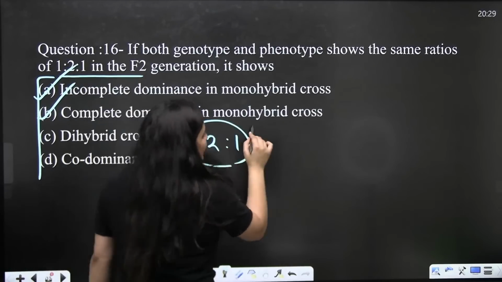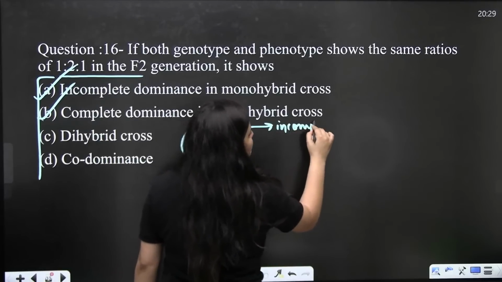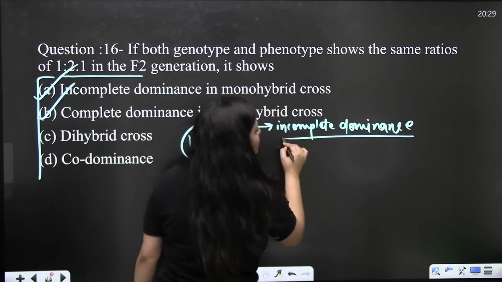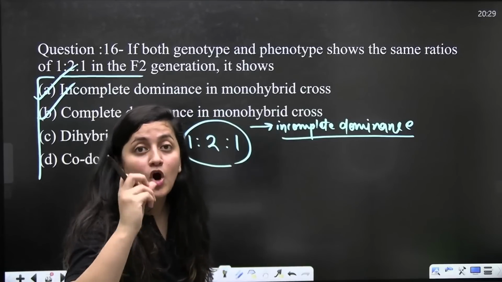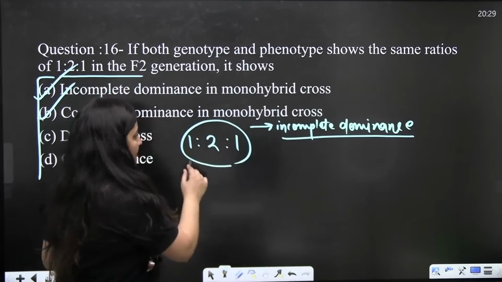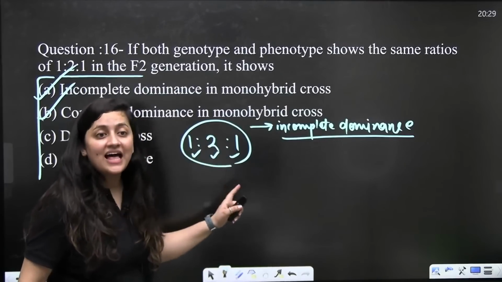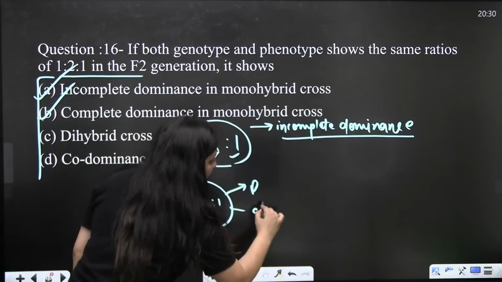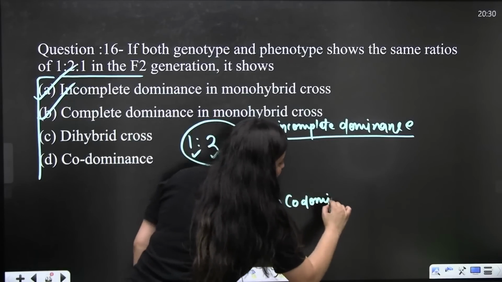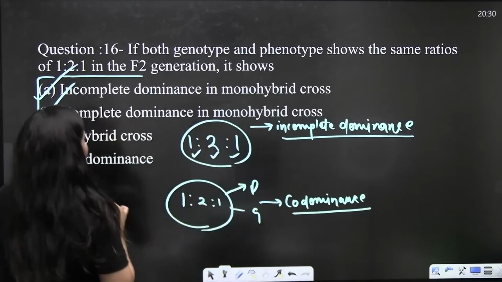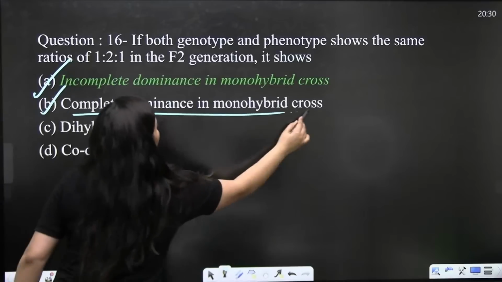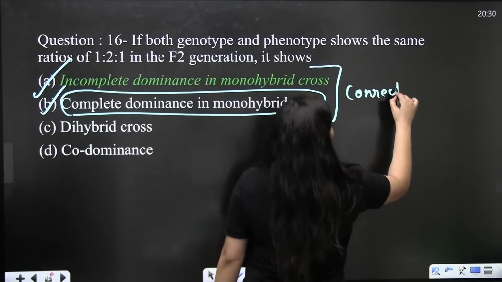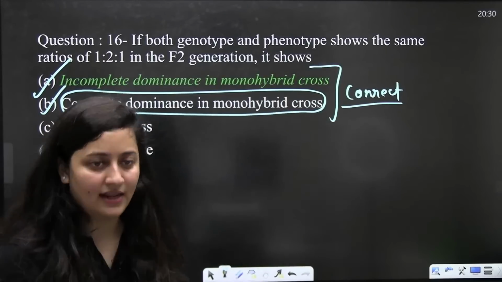1:2:1, right? So, in the case of incomplete dominance, remember the example of snapdragon, antirrhinum, the dog flower, even Mirabilis jalapa. Incomplete dominance is there. 1:2:1 is the phenotypic and the genotypic ratio there. And you find the same phenotypic and genotypic ratio in the case of codominance also. So whether it is incomplete dominance or codominance, both of them are correct, right? Not just A and B, both are correct.